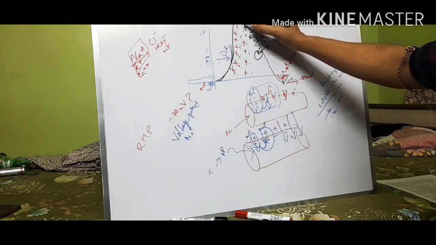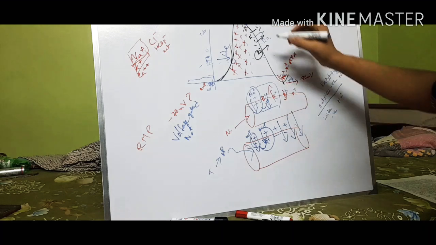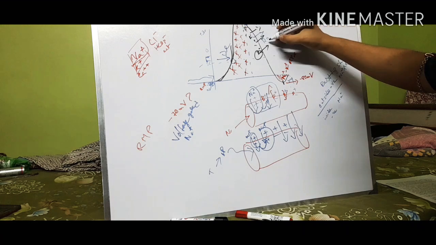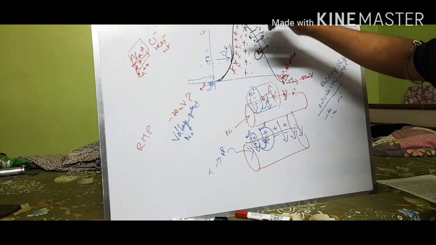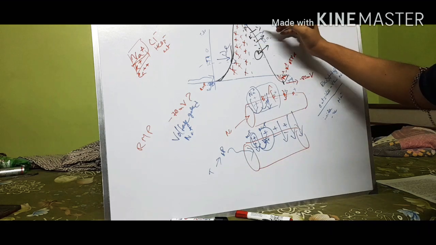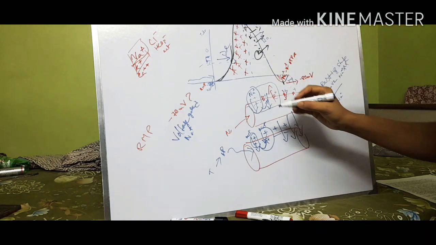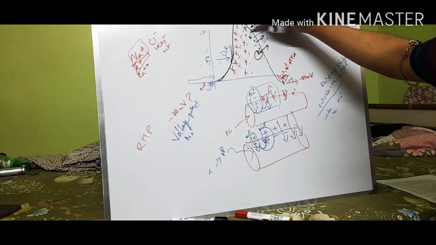Through the potassium channels, potassium is exiting the cell, but this potassium channel has a unique property, that is, it is slow to close. When the potassium is exiting the cell, the graph is going down towards the resting membrane potential, and this is called repolarization.